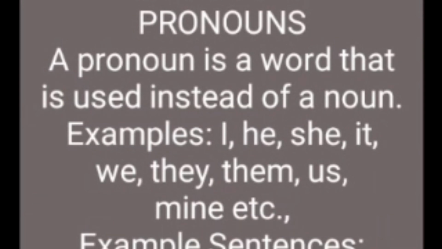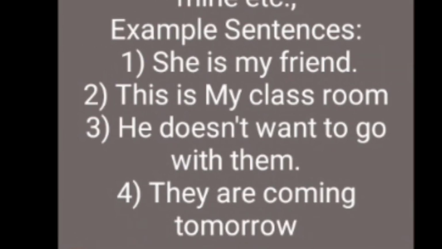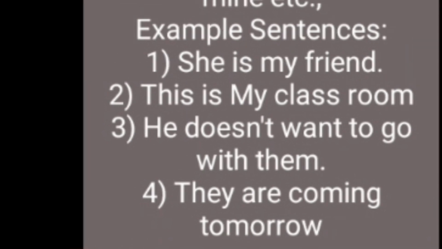Examples: I, he, she, it, we, they, them, us, mine, etc. Example sentences: She is my friend. Underline the pronoun in this. This is my classroom. He doesn't want to go with them. They are coming tomorrow. So these are the example sentences of pronouns.